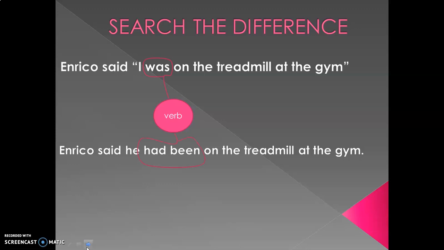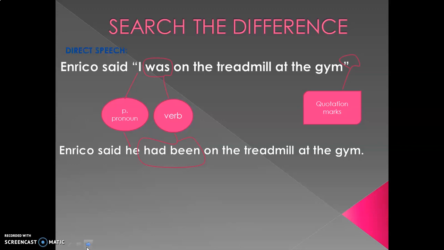The other difference is the personal pronoun. In the first sentence, the personal pronoun is I, and in the second sentence, the personal pronoun is he. Also, the last difference in this example is the use of quotation marks. In the first sentence, we use quotation marks, and in the second one, we don't use them, okay?